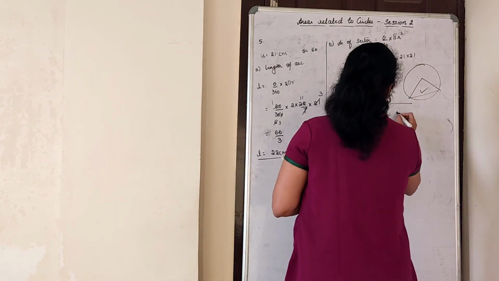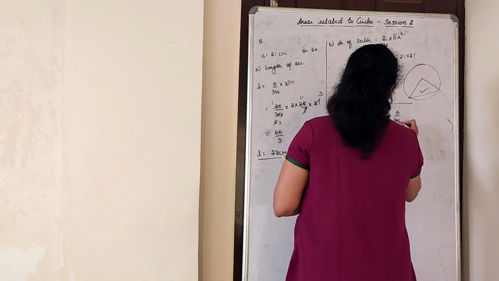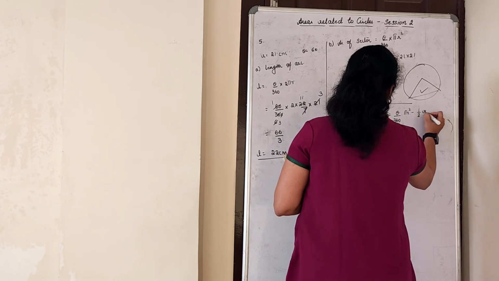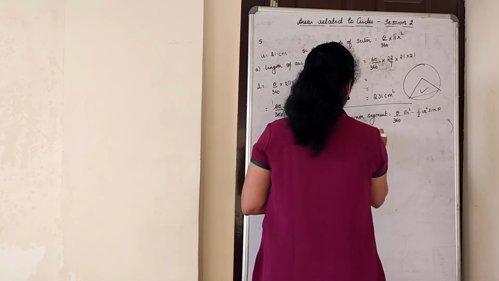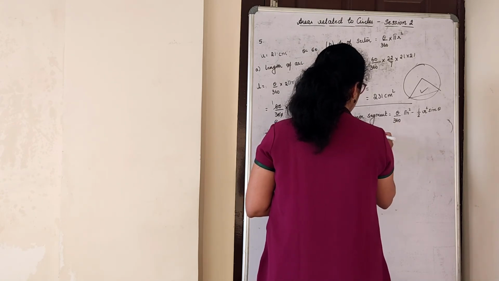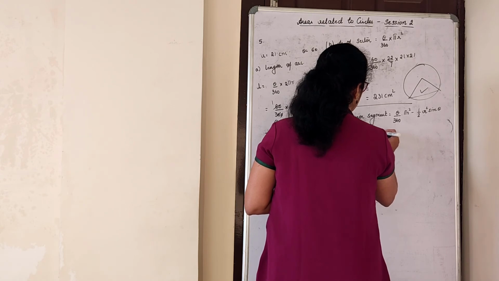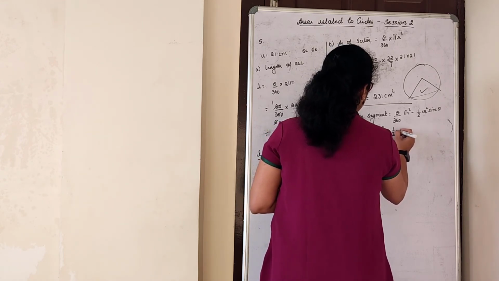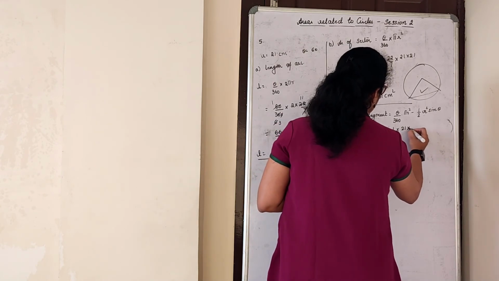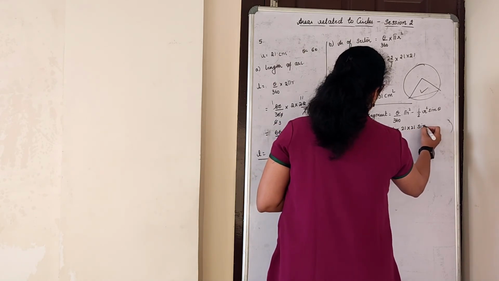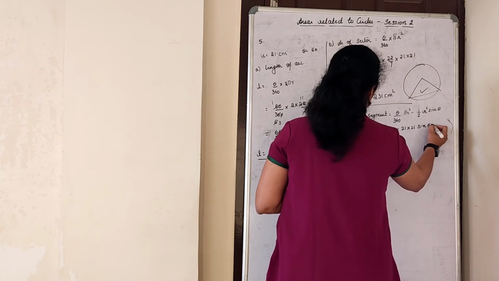Identification is very important. Theta by 360 into pi r square minus 1 by 2 r square sine theta. So theta is 60 upon 360. If you want, you can write the answer directly in the next step. Into pi r square minus half into r, which is 21 into 21, into sine 60.